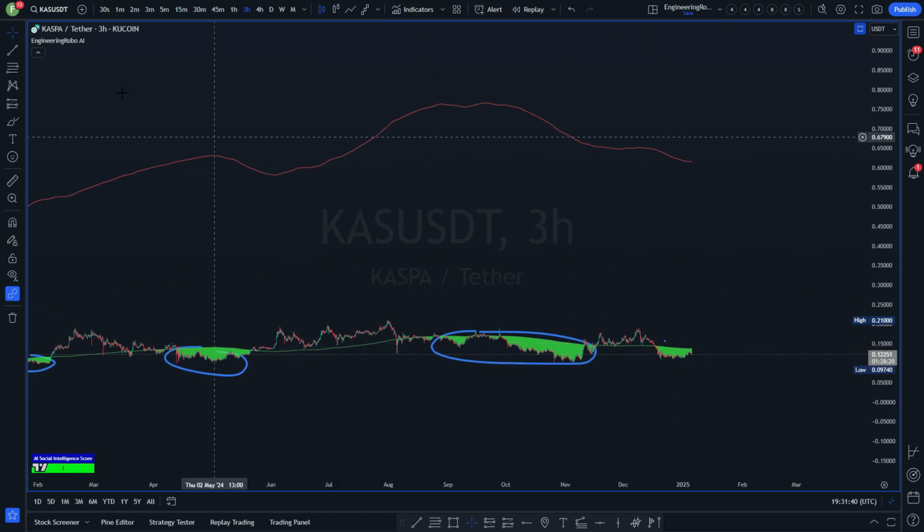Enough of that. That is a quick analysis on KAS BUT on the 3 hour, on the daily, if you're a swing trader or a day trader.